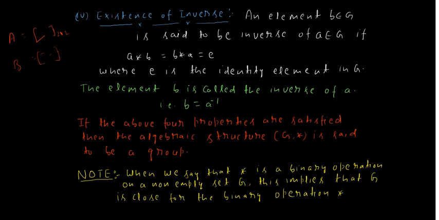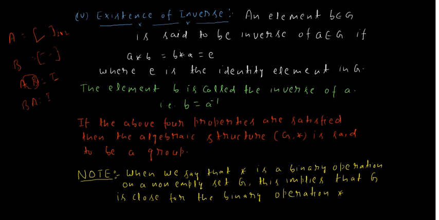Then we know that AB equals I, or BA equals I. We always verify that B is the inverse of A if A into B equals I in matrices.